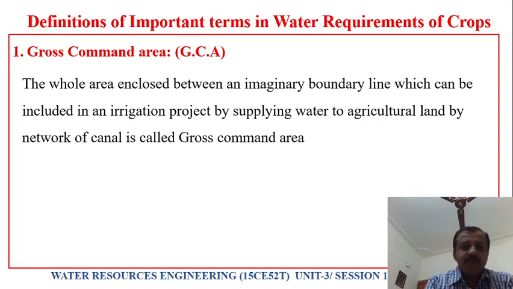Okay, first coming to gross command area. What is this gross command area? The whole area which is enclosed between an imaginary boundary line, which can be included in an irrigation project by supplying water to agricultural land by a network of canals. You will be having a network of canals. This area which is enclosed and which is subjected to irrigation, this area we call gross command area.